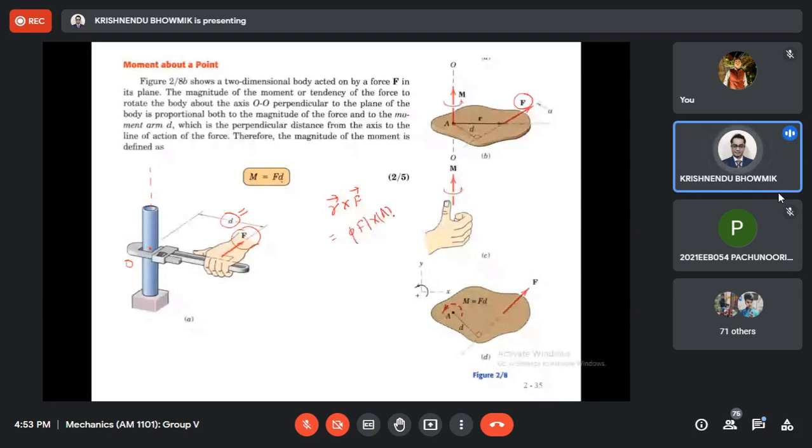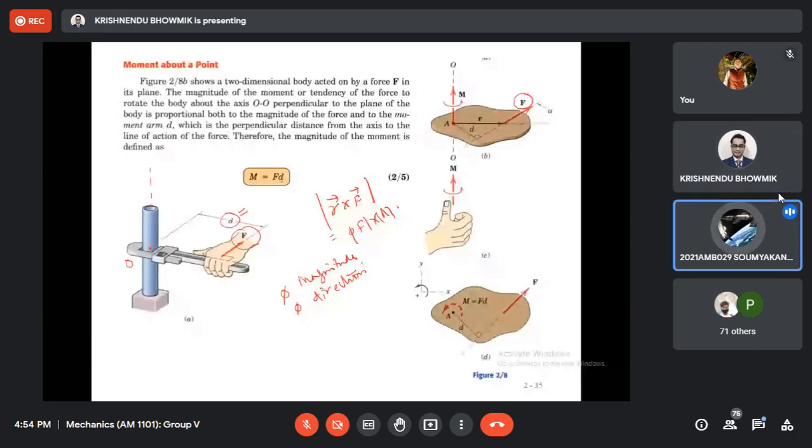Along with this is the magnitude. Along with that, what are the things it is having? Let's concentrate. One is magnitude. The other is direction. Apart from magnitude and direction, is there anything else for a moment? Angle? No, angle is not important, because I am considering the force multiplied by the perpendicular distance, not the angle.